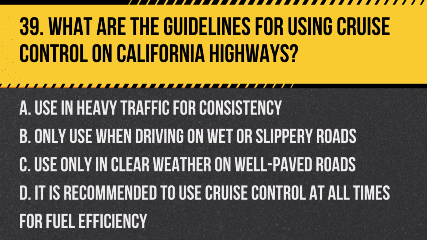Question 39. What are the guidelines for using cruise control on California highways? A. Use in heavy traffic for consistency. B. Only use when driving on wet or slippery roads. C. Use only in clear weather on well-paved roads. D. It is recommended to use cruise control at all times for fuel efficiency. Answer. C. Use only in clear weather on well-paved roads. Cruise control is best used in optimal driving conditions. It should not be used in heavy traffic, on wet or slippery roads, or under adverse weather conditions.